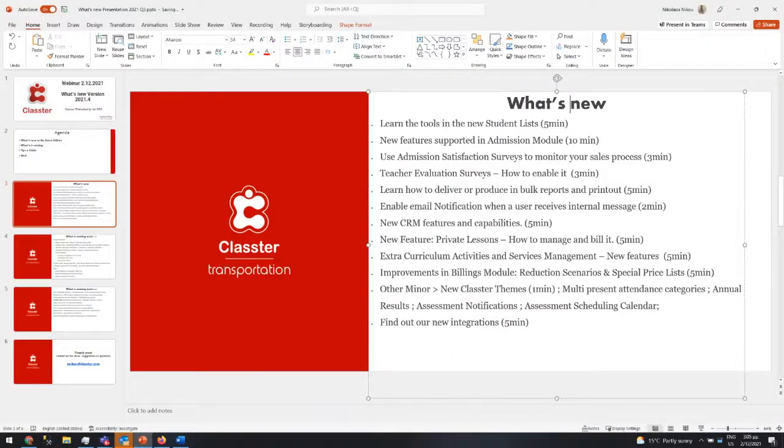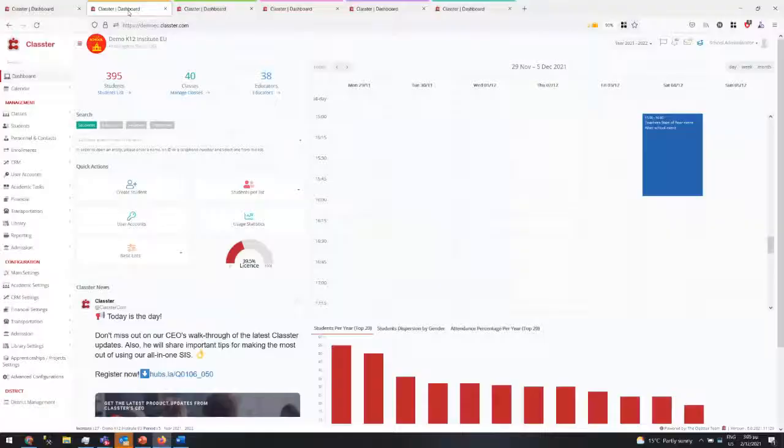The new student list came after a lot of people complained that we have too many different lists, different kinds of columns in each list, different filters. It was kind of messy and difficult for them to find which list they need to go to have the information they want.